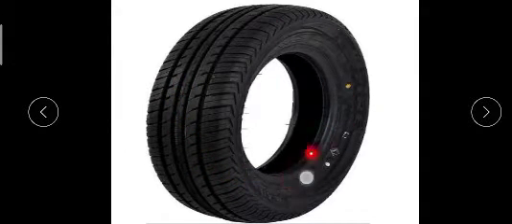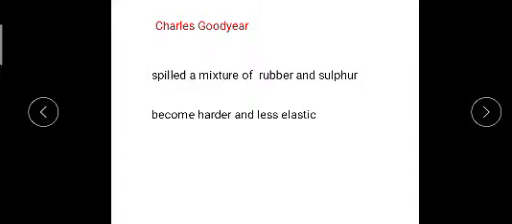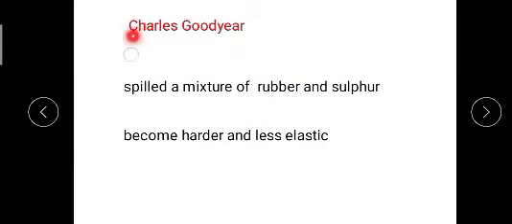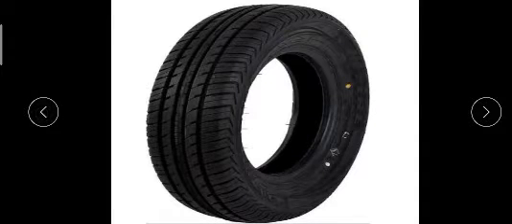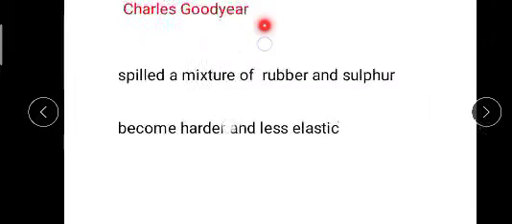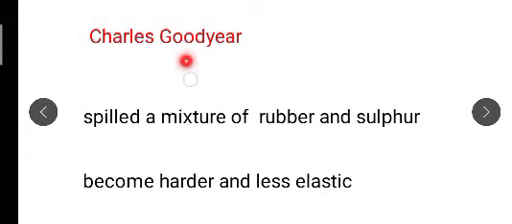What is this? Yes, it is a tire. So who researched this vulcanization? Charles Goodyear. When he was doing an experiment with the stove, the rubber and sulfur mixture spilled on the stove, and that mixture became harder and less elastic.